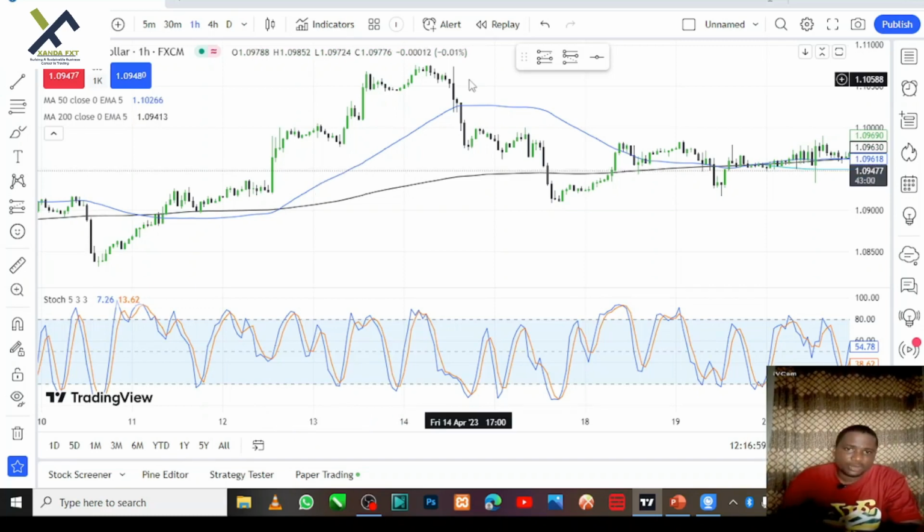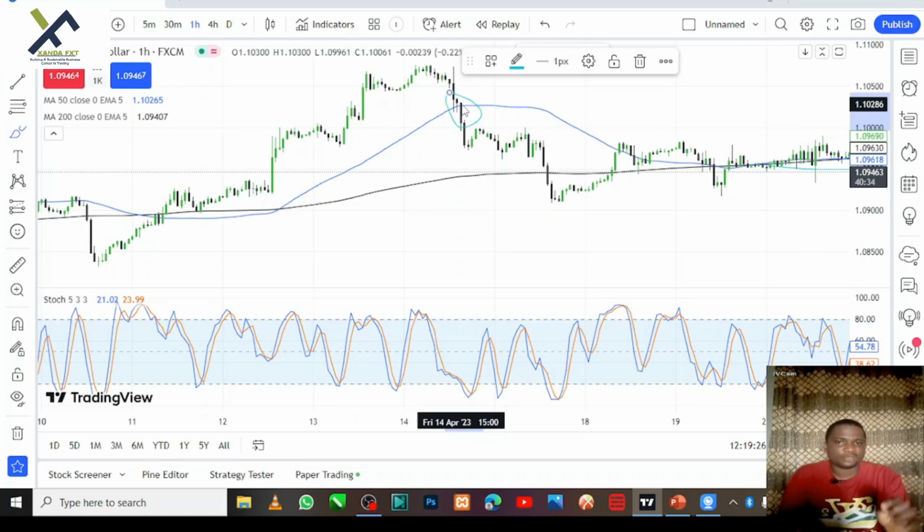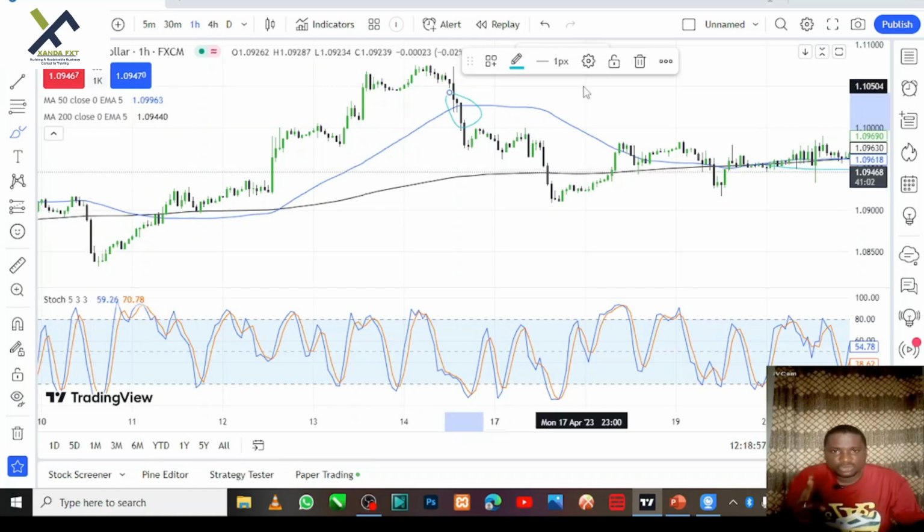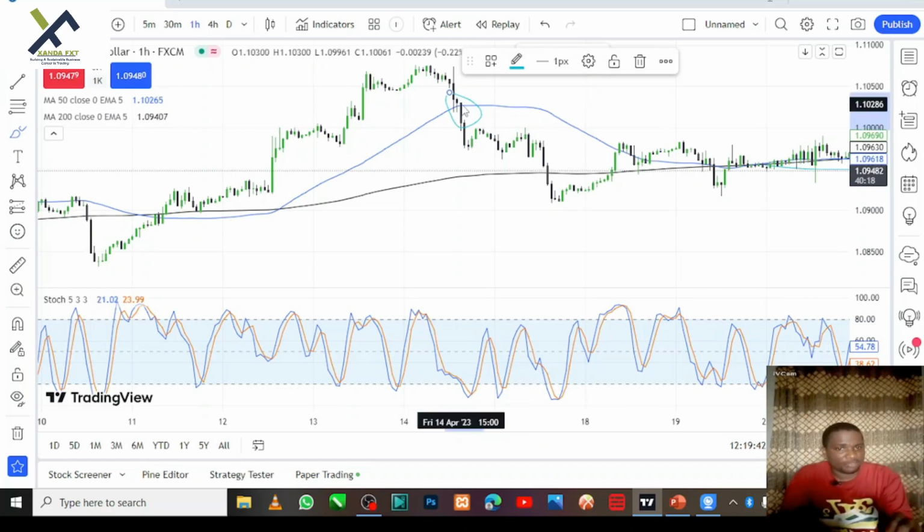Now, this is how to know when a current trend or a particular trend is coming to an end, okay? Once the body of the candle crosses over the moving average, it gives me a signal that this market trend is about to change. Now, what I do, I wait for two confirmation, very, very important. Two confirmation is enough to tell you if the new trend initiated will continue or it will reverse back to the old trend. Then after the two confirmation, I can enter my trade.